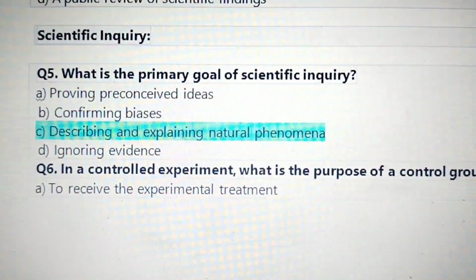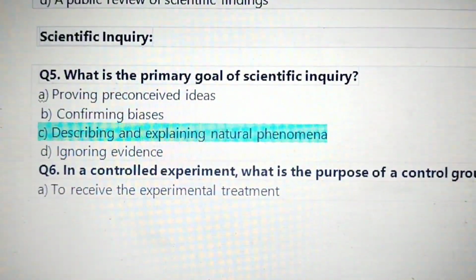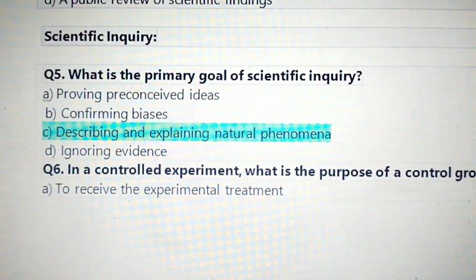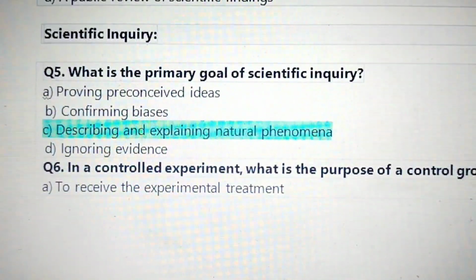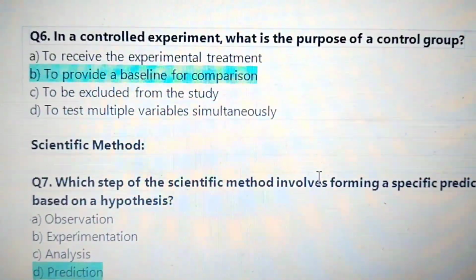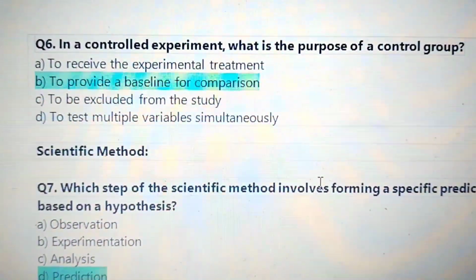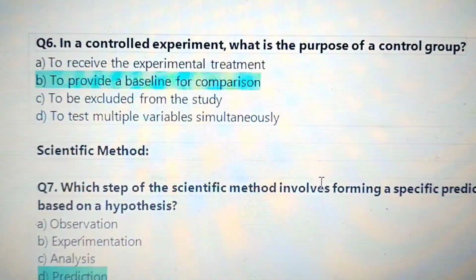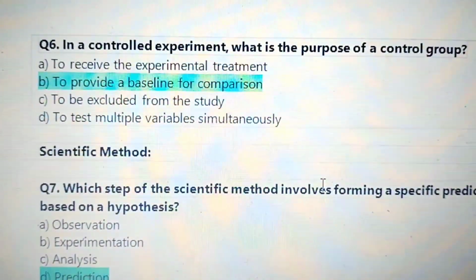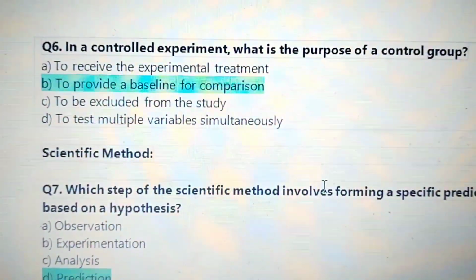Next, scientific inquiry. What is the primary goal of scientific inquiry? C, describing and explaining natural phenomena. 6. In a controlled experiment, what is the purpose of a control group? To provide a baseline for comparison.